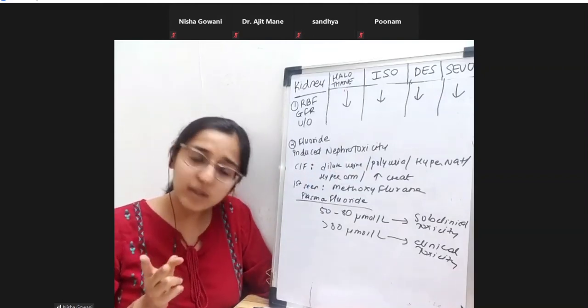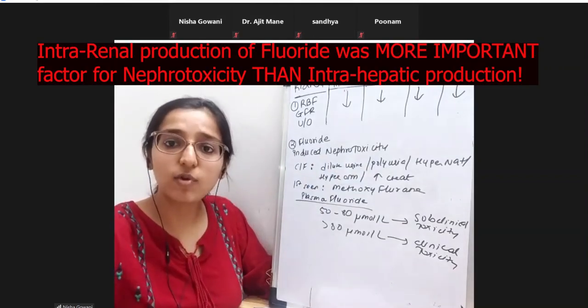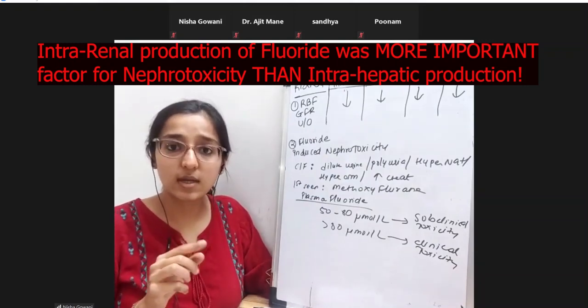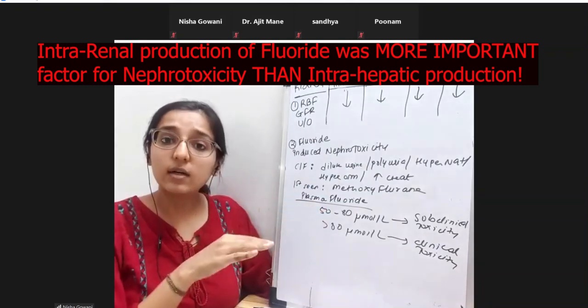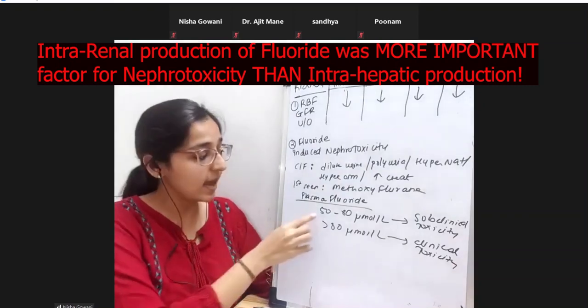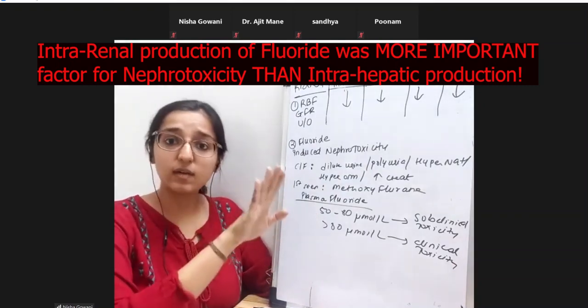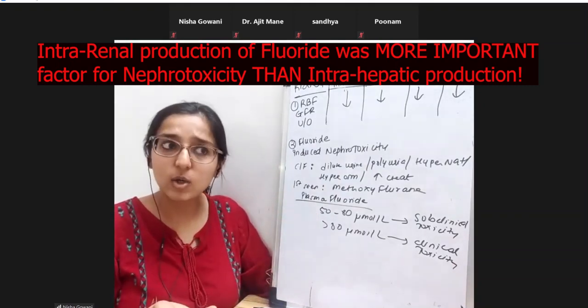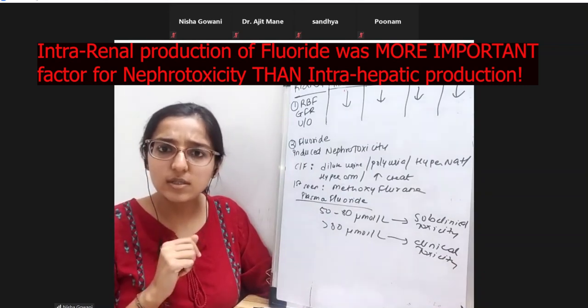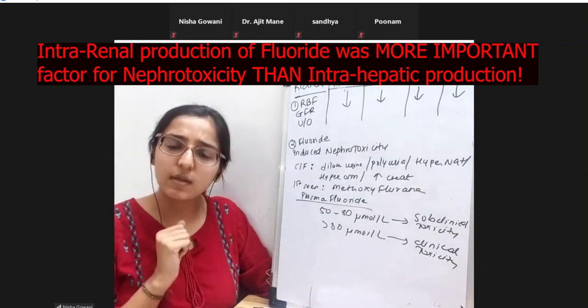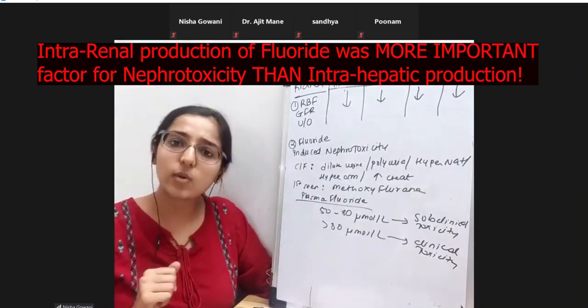The second point they realized is that when they gave sevoflurane, the plasma fluoride levels exceeded 50, but it never produced any renal toxicity. So they wondered why renal toxicity was not occurring after giving sevoflurane, although plasma fluoride was going more than 50.